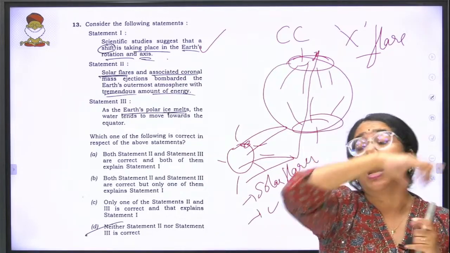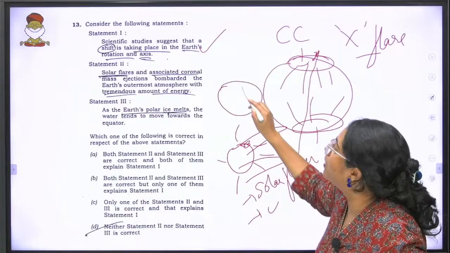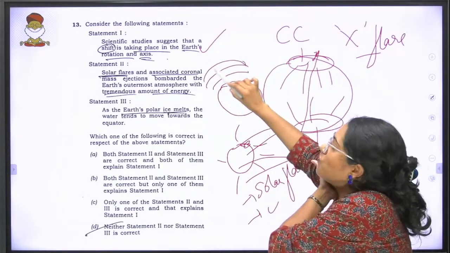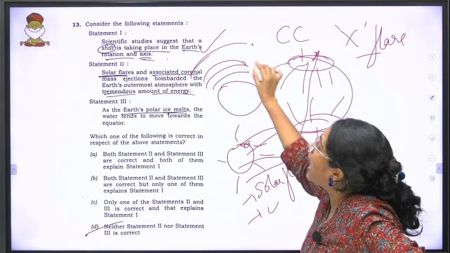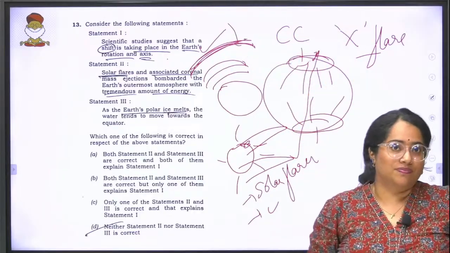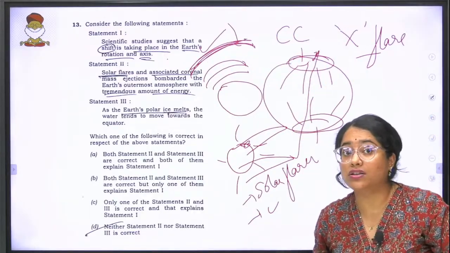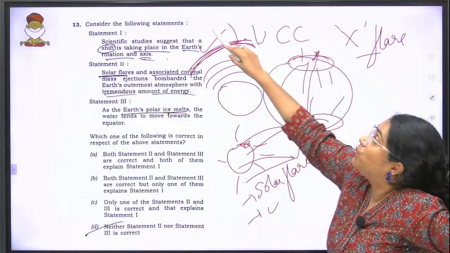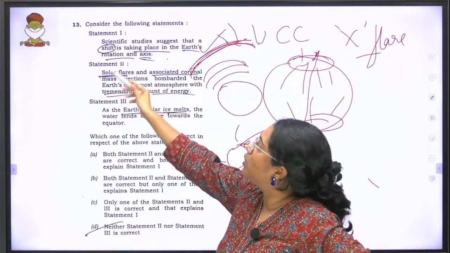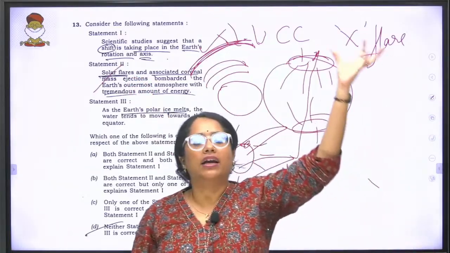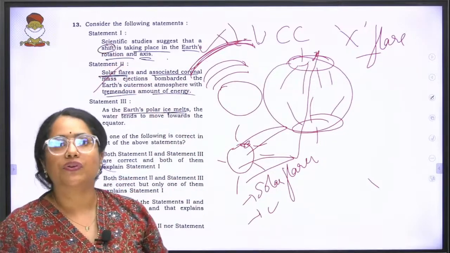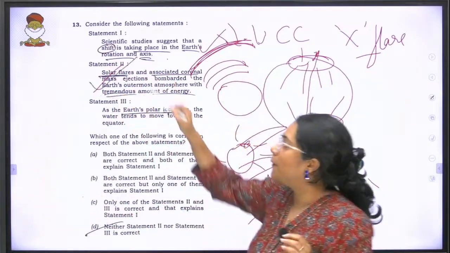But at times, the outer atmosphere of the Earth, so if you have the Earth over here, you have the troposphere, stratosphere, mesosphere, then on top you have the ionosphere and then the exosphere, they reach till here. They might not reach the Earth's surface, but they do reach the outer atmosphere. So you can see over here statement 2 says that the solar flares put a tremendous amount of energy into the Earth's outer atmosphere. That statement is correct as it is.